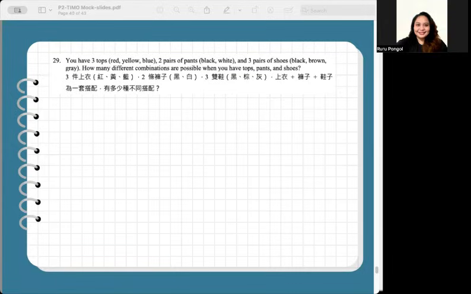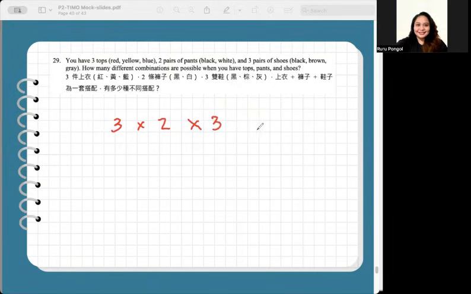Since there are three choices for tops, two choices for pants, three choices of shoes, each outfit consists of one top, one pair of pants, and one pair of shoes. So just simply multiply three options for the tops, two options for the pants, and three options again for the pair of shoes.